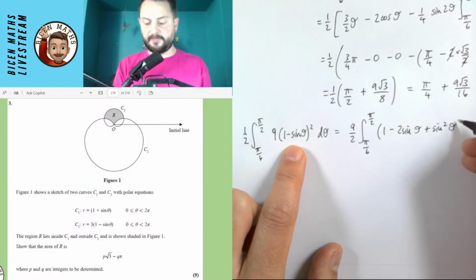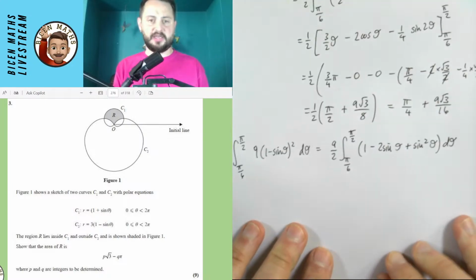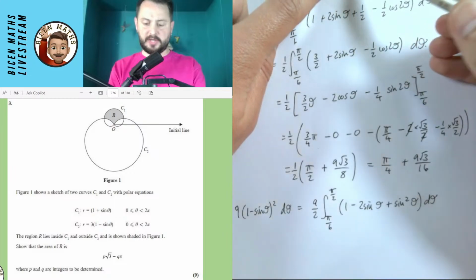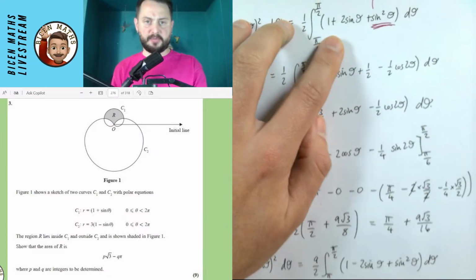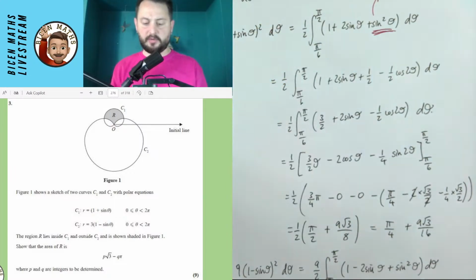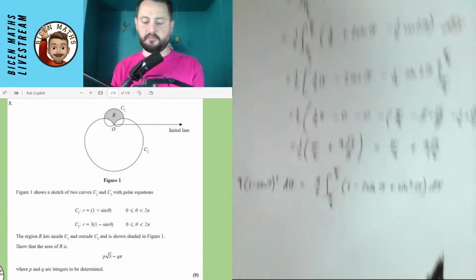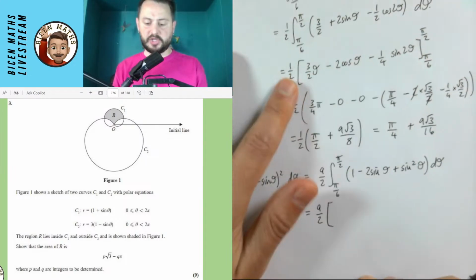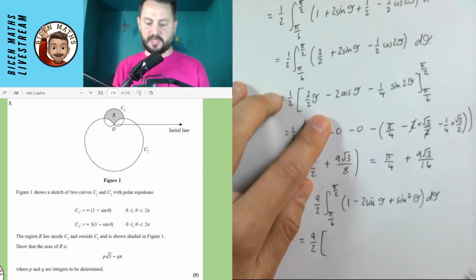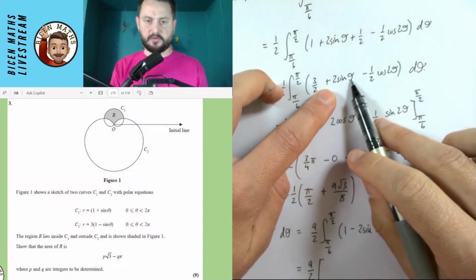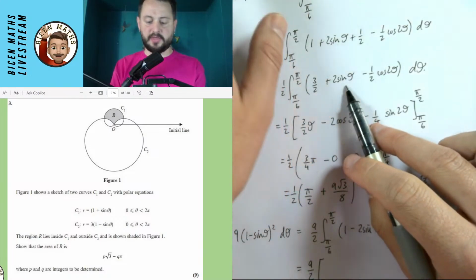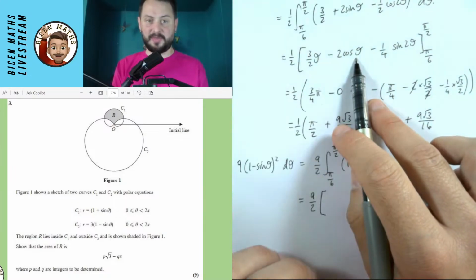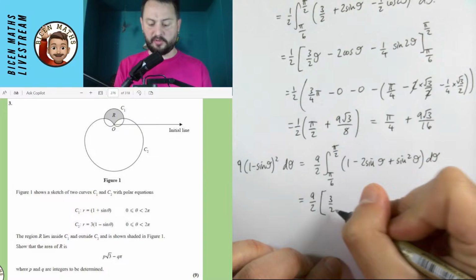Now, it's actually really similar to the one that we did here, apart from the only difference is instead of there being a plus 2 sine theta, we have a minus 2 sine theta. So I'm probably going to be able to save some time here and go straight to the integration line, because the only difference is it would have had a minus 2 sine theta instead of a plus 2 sine theta. So this is going to be the only thing that's different, I think. Now, this might be making a big mistake doing this, but I don't think it will be.